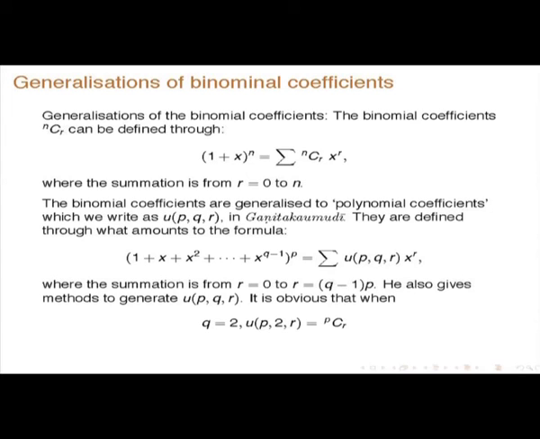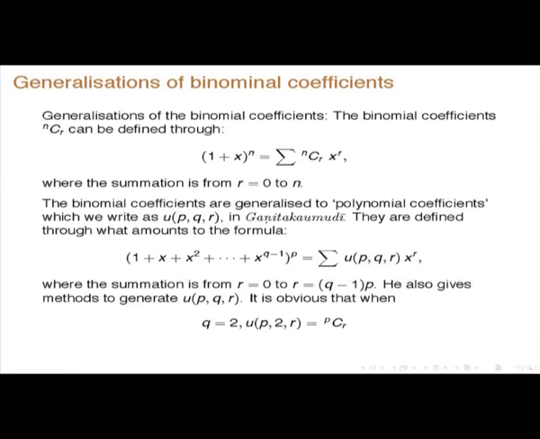Okay, then he generalizes the binomial coefficients also. The binomial coefficients are defined through this: (1 plus x) to the power of n, you know, you get from this nCr into x to the power of r, sum over r equal to 0 to n. So, this is the binomial coefficients. Now he is generalizing it to polynomial coefficients in Ganitha Kaumudi.